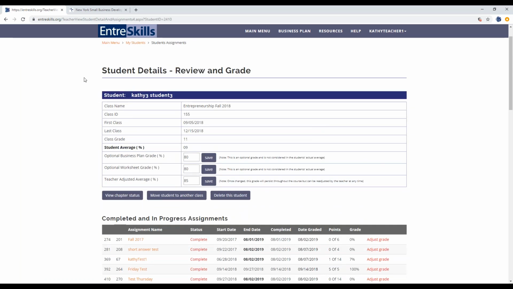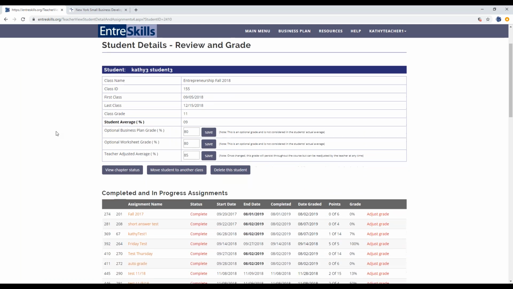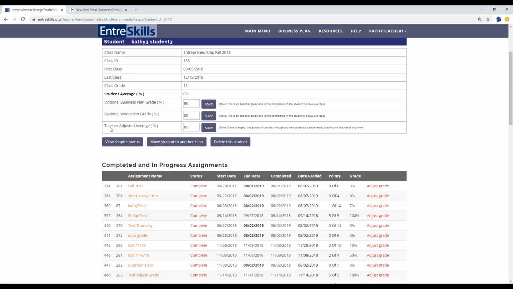And it brings you to the student details page, where you can do a number of things. It'll show their class grade. This is based on any assignments you've given them that they've completed. You can give them an optional business plan grade, a grade on the worksheet questions. You can also adjust their grade from this page.